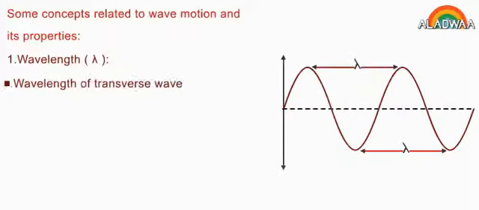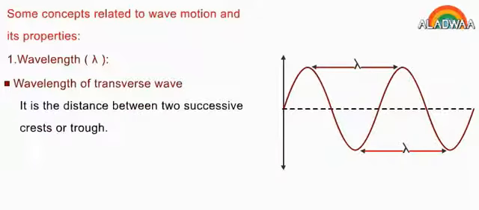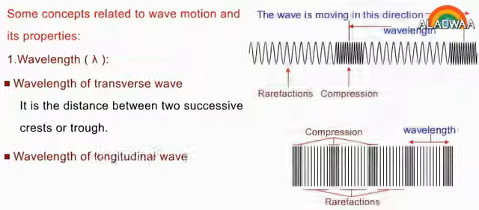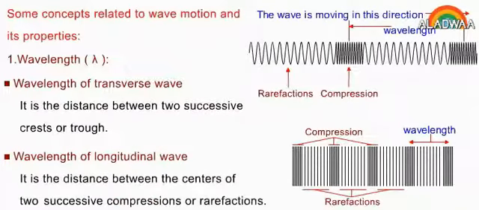Wavelength. Wavelength of a transverse wave is the distance between two successive crests or troughs. Wavelength of a longitudinal wave is the distance between the centers of two successive compressions or rarefactions.